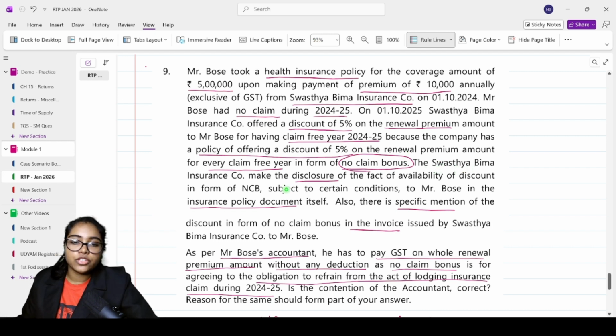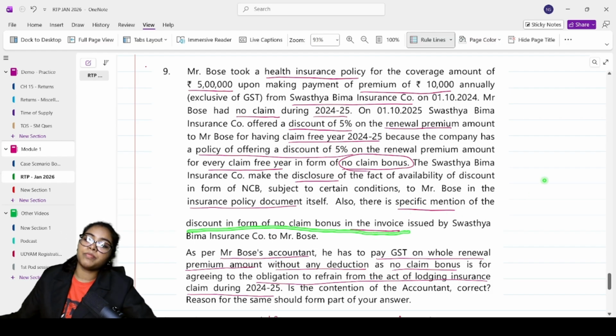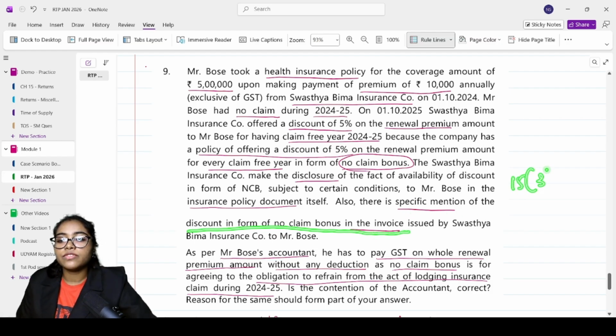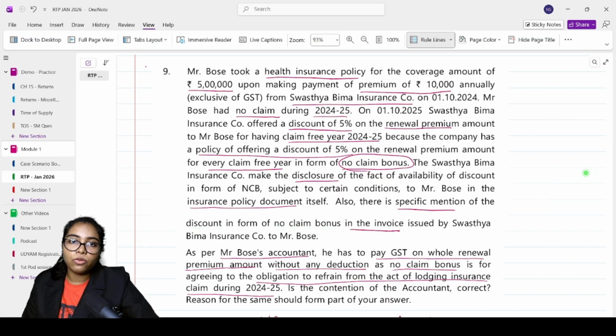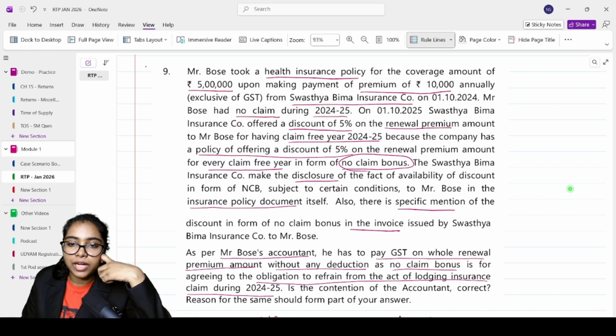The Swasthya Bima Insurance Company makes the disclosure of the fact of availability of discount subject to certain conditions to Mr. Bose in the insurance policy document itself. Also, there is specific mention of the discount in the form of no claim bonus in the invoice. What did we learn under section 15 subsection 3? When a discount is given before or at the time of supply, if it is mentioned in the invoice, you don't have to include it in the value of supply, correct?